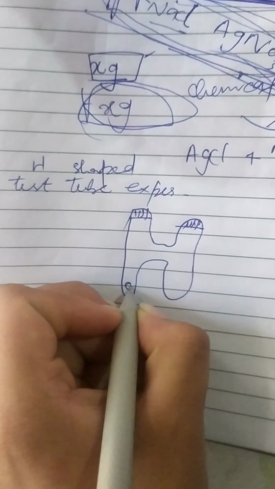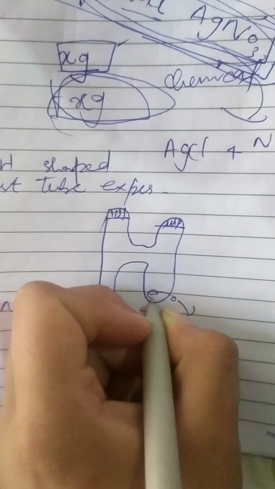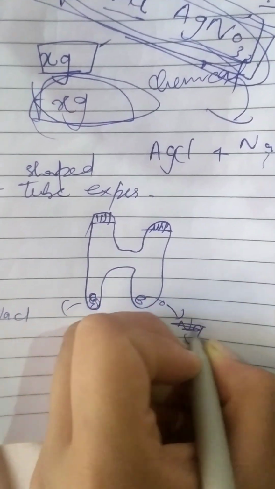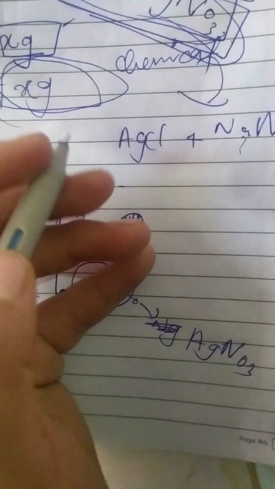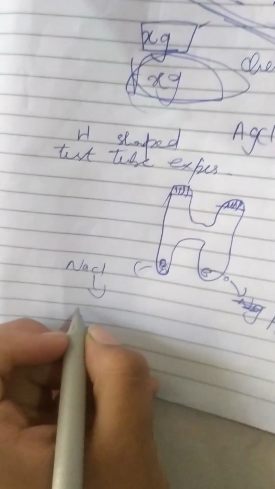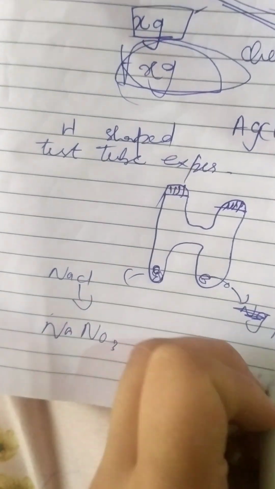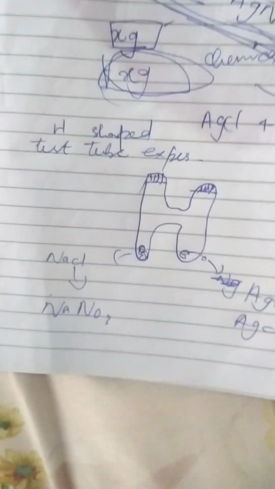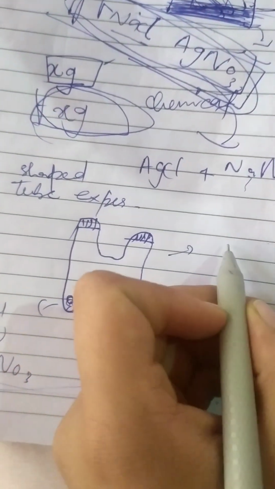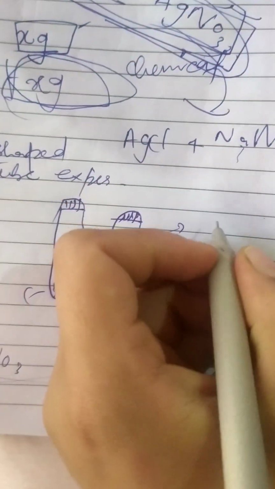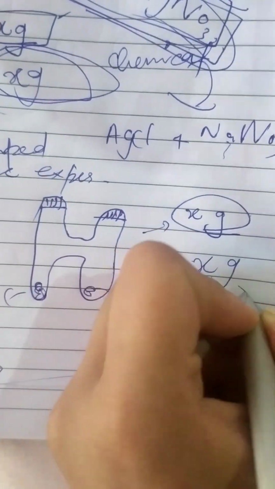In one side of the H, he kept NaCl, and in the other he kept AgNO3. And then he mixed it, tilted it, and this was converted into NaNO3, and this was AgCl. So he saw that if before the reaction the mass was X gram, after the reaction the mass was also X gram.